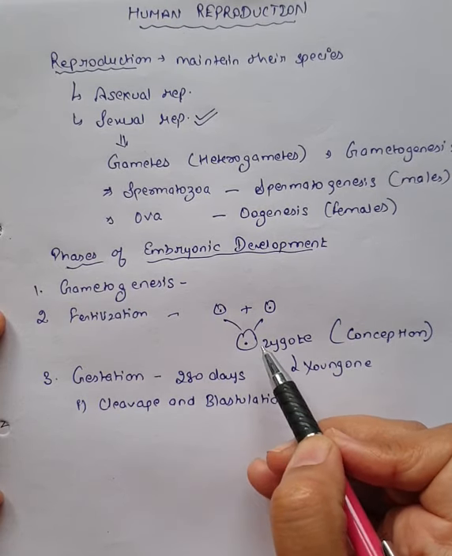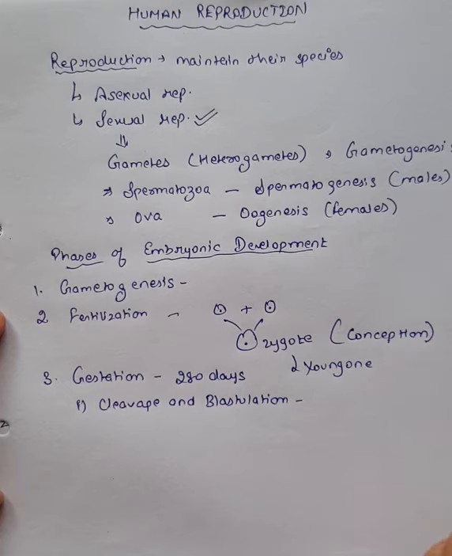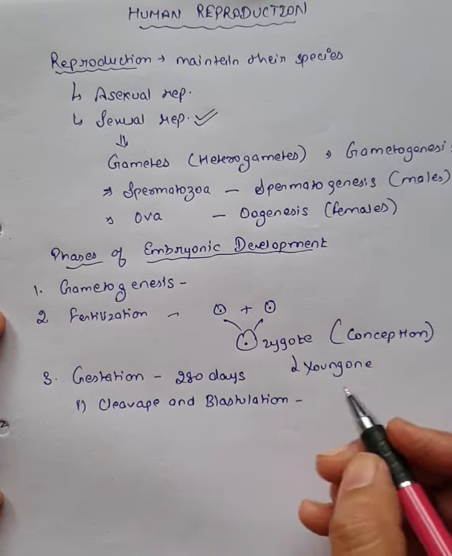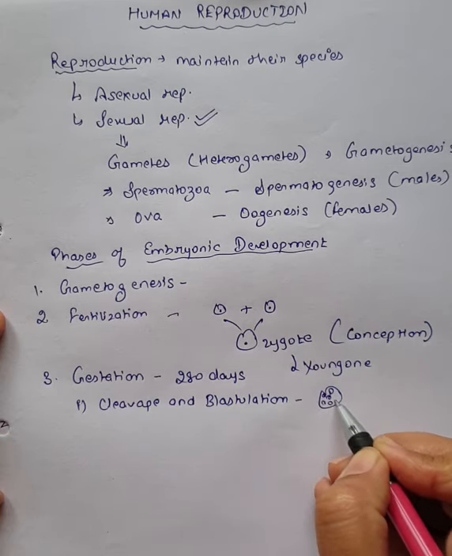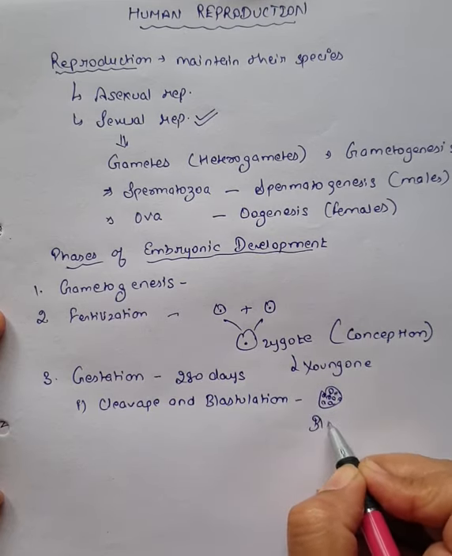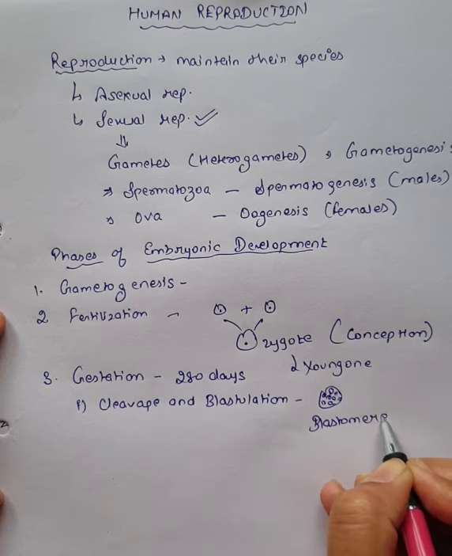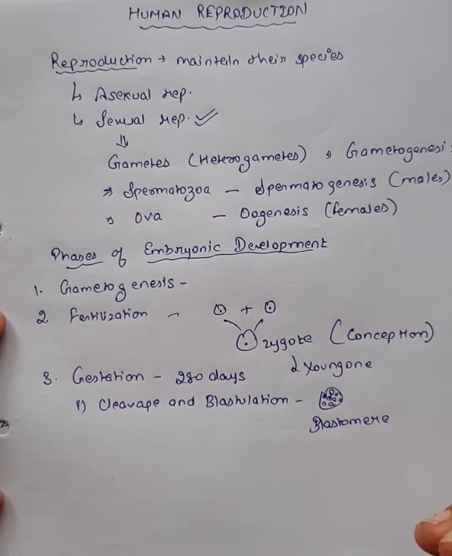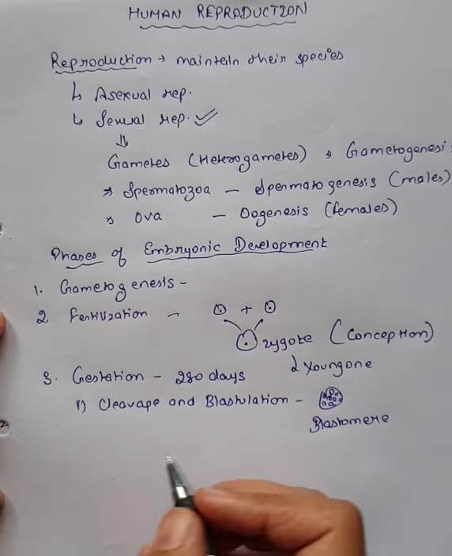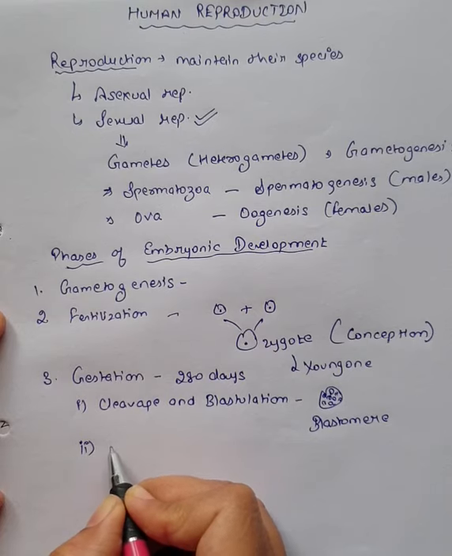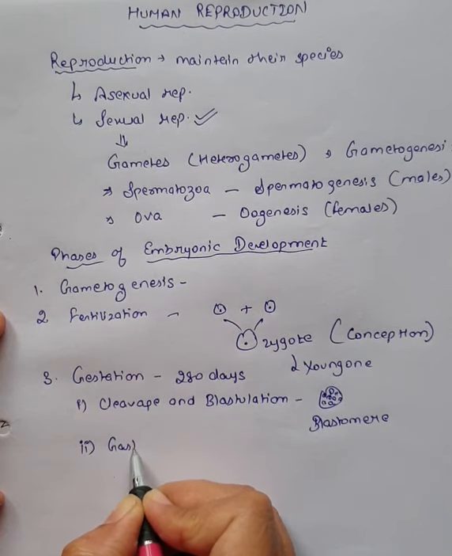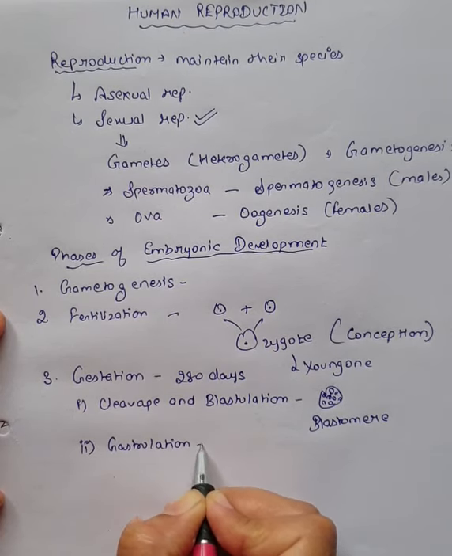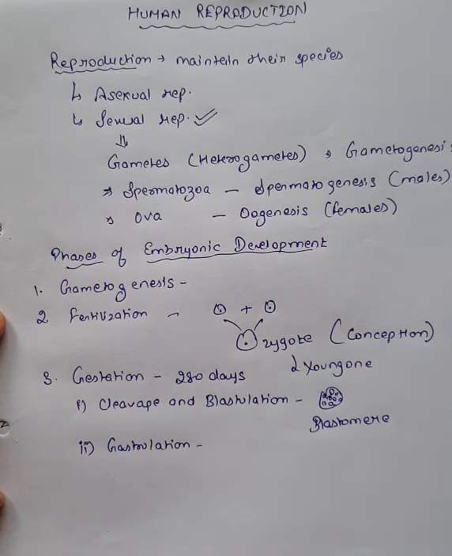It means this zygote is now undergoing various mitotic divisions, cleavage will take place and a mass of cells will be formed, and this mass of cells will be known as blastomere. So this will be the first stage: the zygote undergoes mitotic divisions and leads to the formation of a mass of cells known as blastomere. Now this blastomere is going to arrange itself into germ layers. Three germ layers are there: ectoderm, mesoderm and endoderm, and that stage is known as gastrulation.